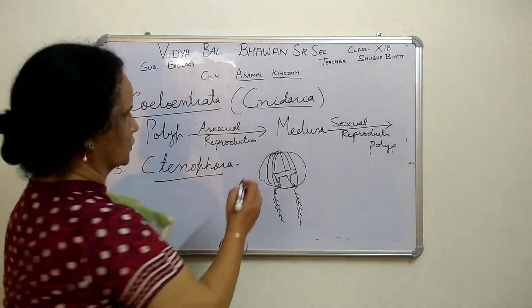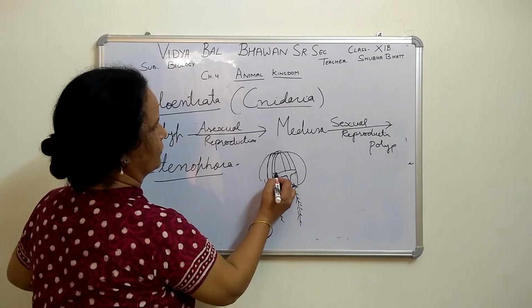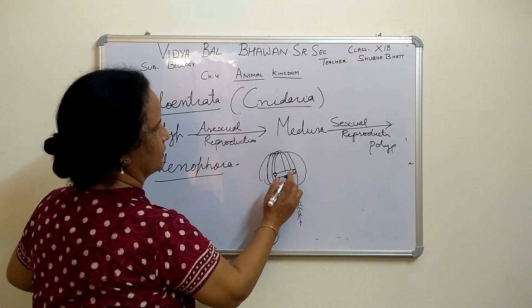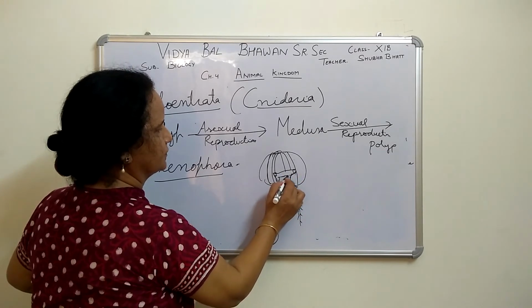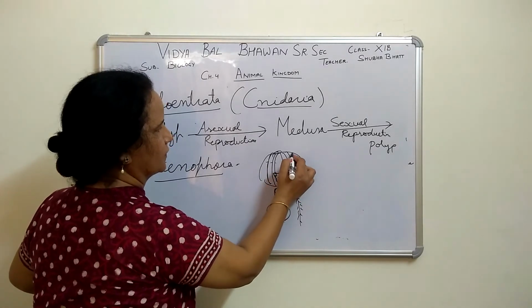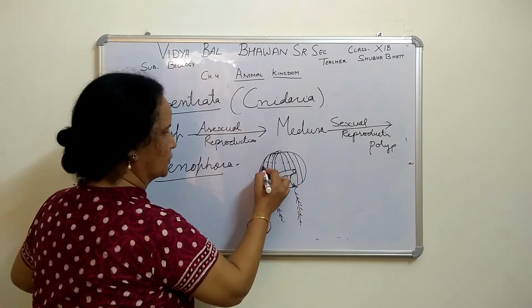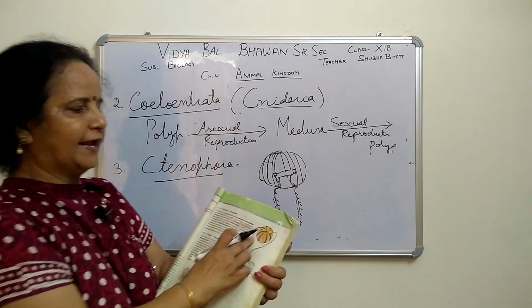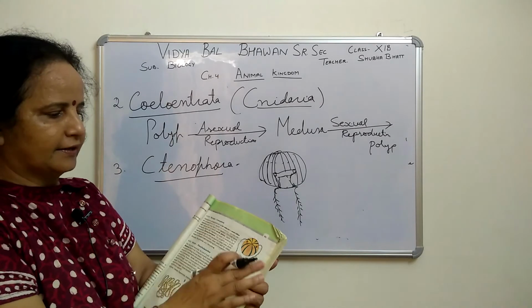In your book it is also given, the flagella coming like this. These are 1, 2, 3, 4, 5, 6, 7, you can draw here 8. There are 8 comb plates like this, radial symmetry is there.